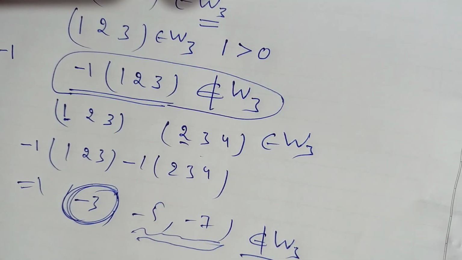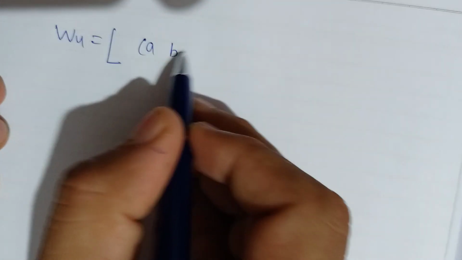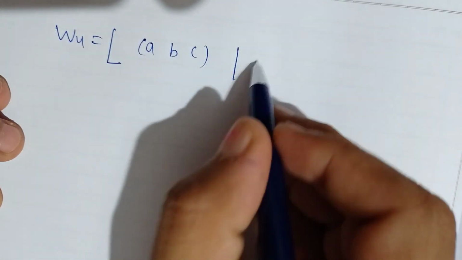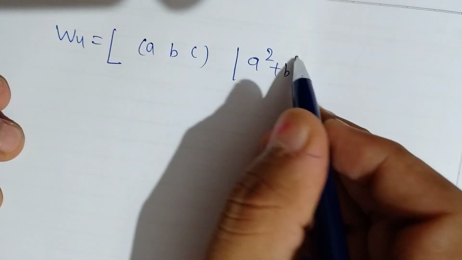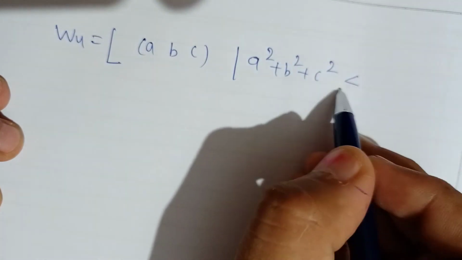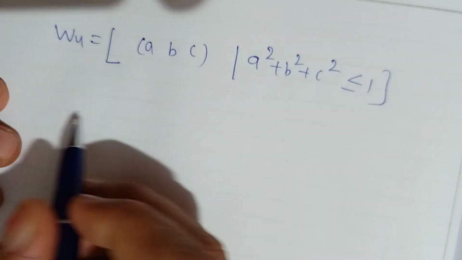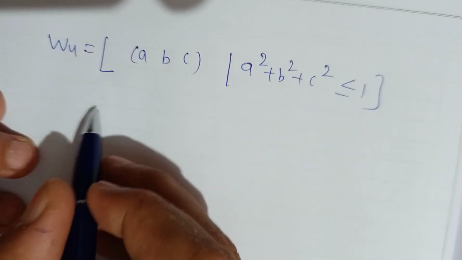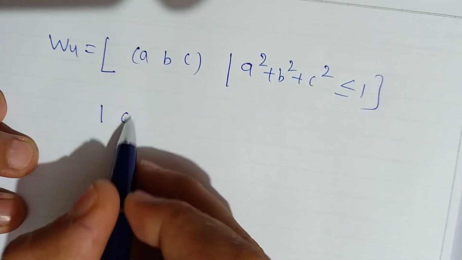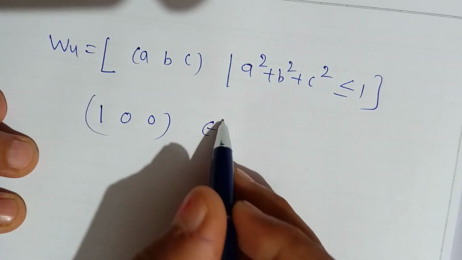Fine, I'll take one more example, W4 equal to (a, b, c) such that a square plus b square is less than or equal to 1. This is also not a subspace because I have an example. You see (1, 0, 0) belongs to W4, right?